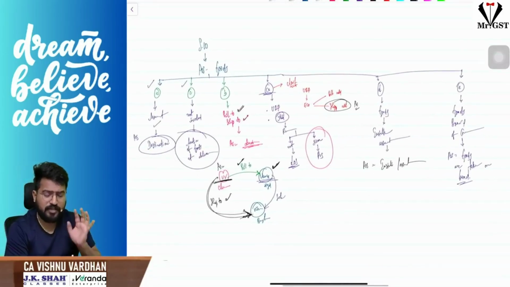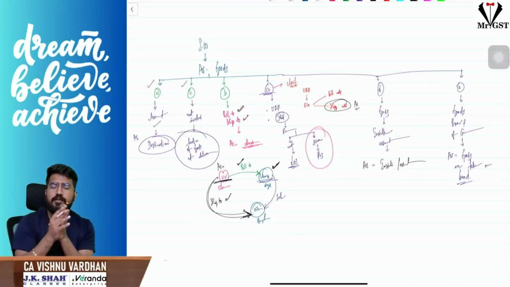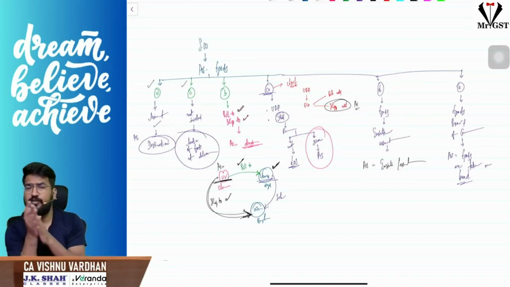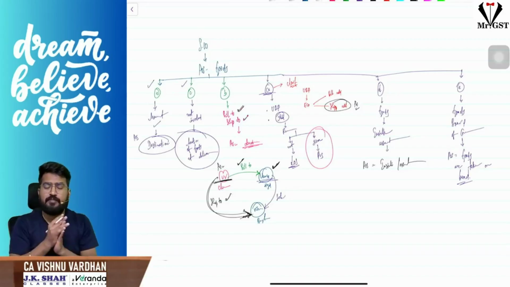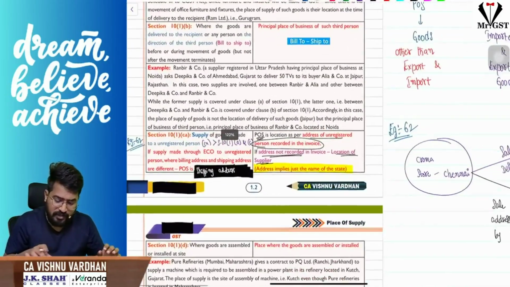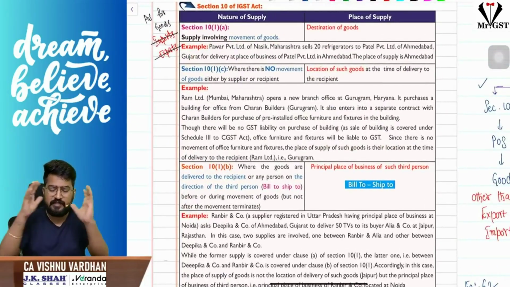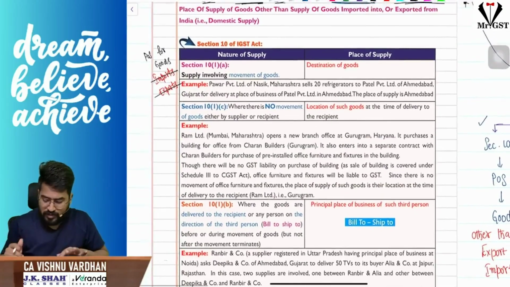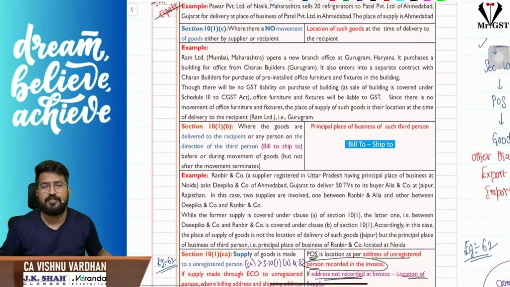So what is section 10 all about here? There are 6 cases: clause A, B, C, CA, D and E. Movement involved, movement not involved, sale to unregistered person, bill to ship to model, goods needing installation and assembly, and finally goods supplied on board a conveyance. Clear? So we have discussed the place of supply for all the occasions. Proper notes and examples for all these have been given here. You can happily go through this. Just to show all the differences for quick revision purposes, I have used the flow chart. Section 10 is applicable for supply of all goods other than exports and imports. Hope it is clear.